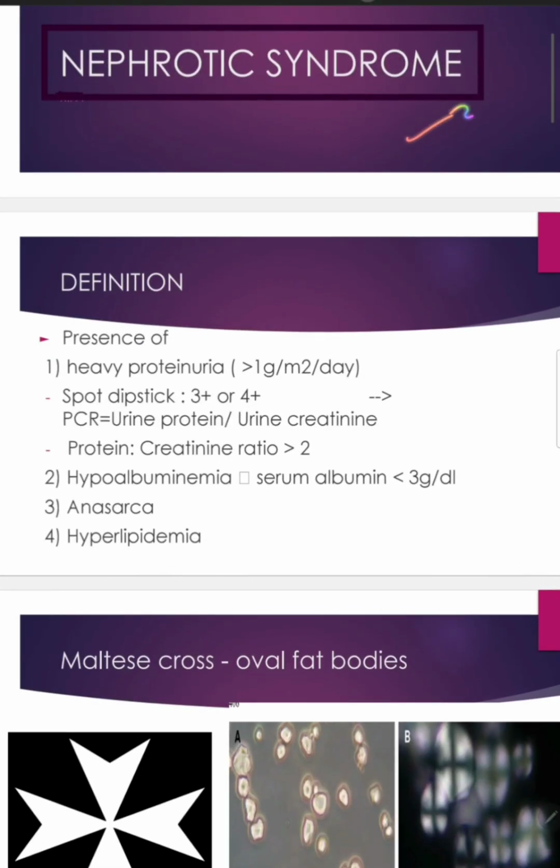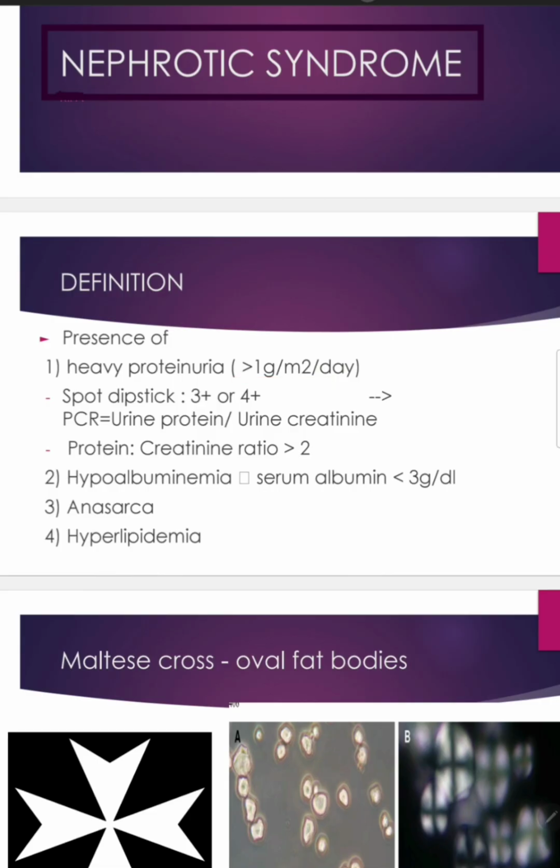Of discussion would be nephrotic syndrome in the pediatric age group. So it is defined as a presence of four things: heavy proteinuria, hypoalbuminemia, anasarca, and hyperlipidemia. I mean, heavy proteinuria, when can we say that it is heavy proteinuria? When the protein excretion in urine is more than 1 gram per meter square per day.